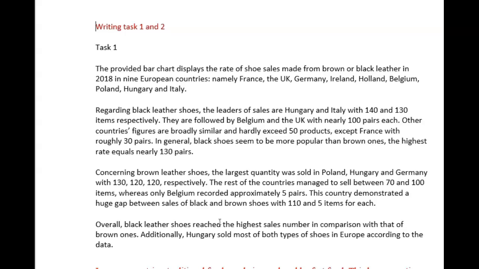Overall, black leather shoes reached the highest, not reached, but had the highest sales number in comparison with those, because it's plural, shoe sales, of brown ones. Additionally, Hungary sold most of both types of shoes in Europe according to the data.